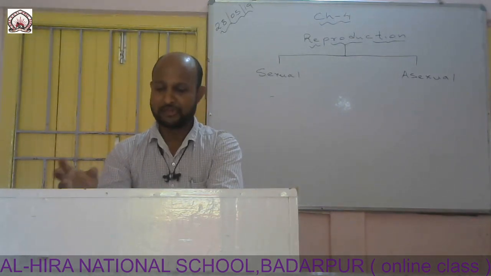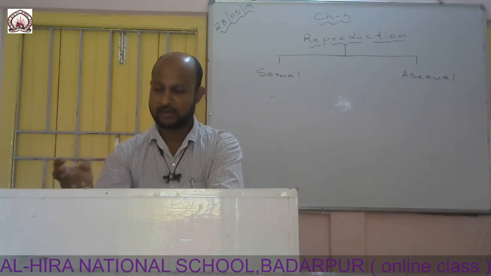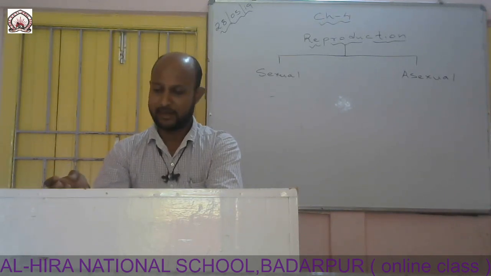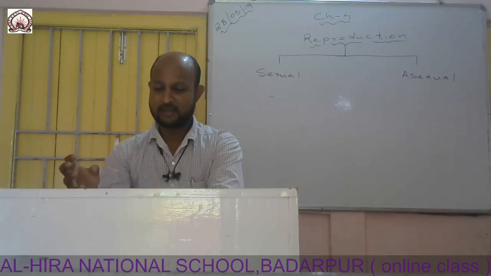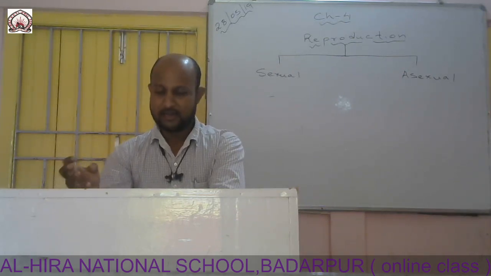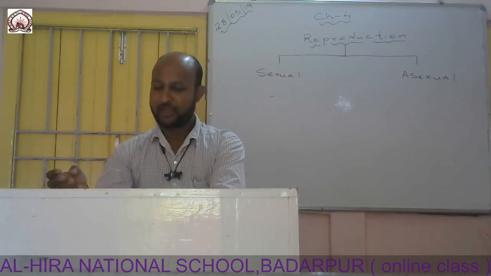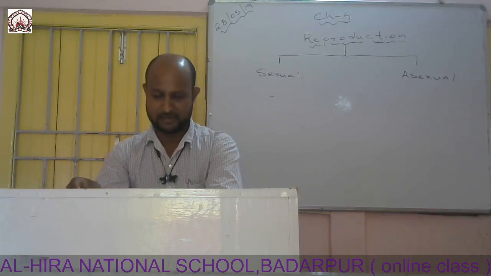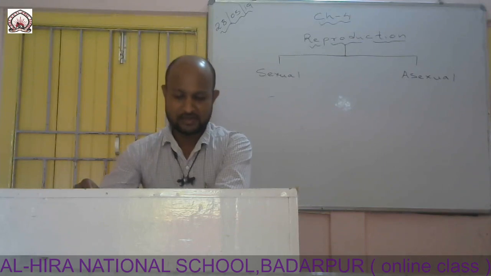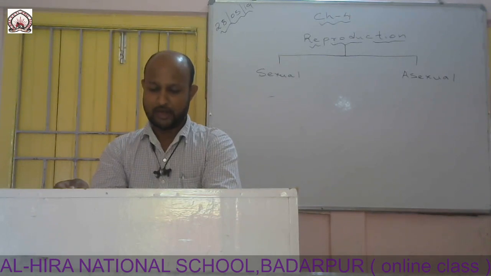The sperms collect and mature in a tube which is known as epididymis. From there, they travel through the muscular tube called the vas deferens into the urethra, and this urethra lies inside the penis. As the sperm travels through the vas deferens, secretions from various glands are added, and the mixture of these secretions and the sperms is known as semen. Then this semen is transferred to the vagina, the opening of the female reproductive system, by the penis during intercourse.